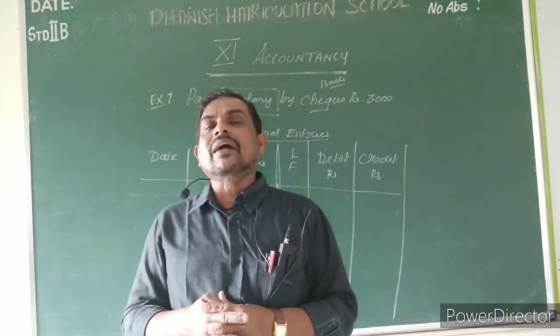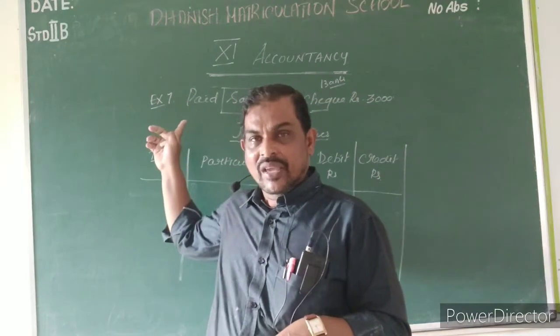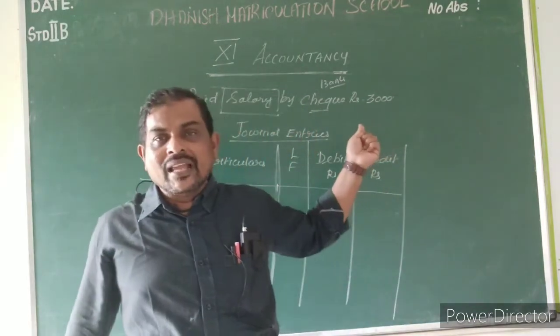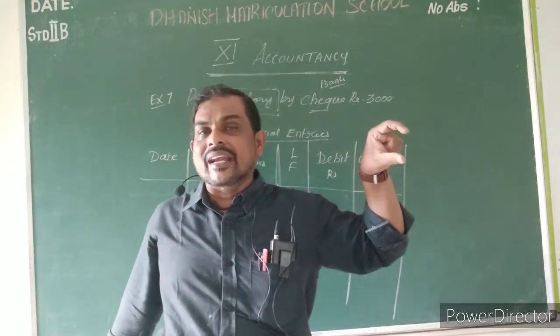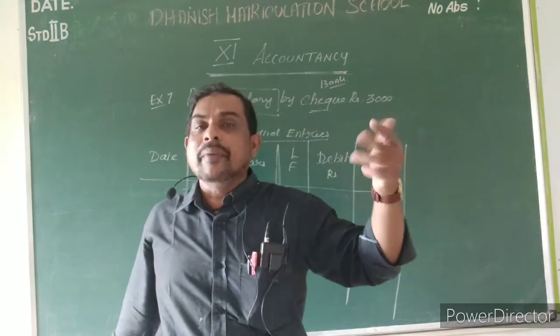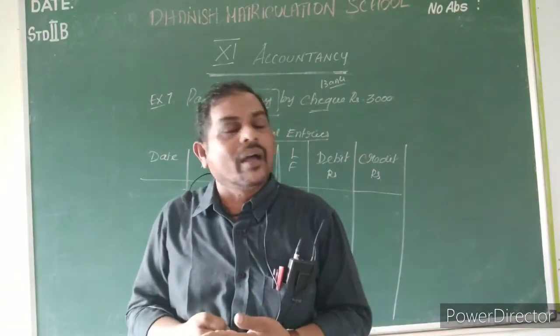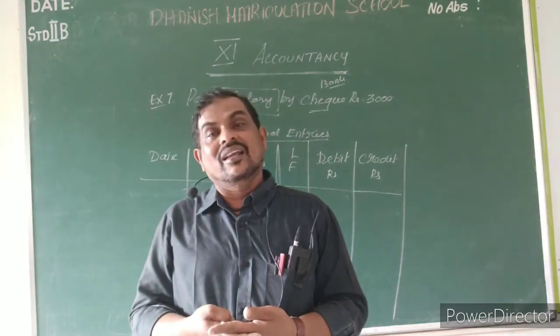Now you have to tell the personal account rule only for the credit side, because debit we have already found. What is the debit entry? Salary. So now you have to say the rule for personal account, but you should not say the debit side rule, because debit has already come. Say the credit rule. What is the credit rule of personal account? Credit the giver.